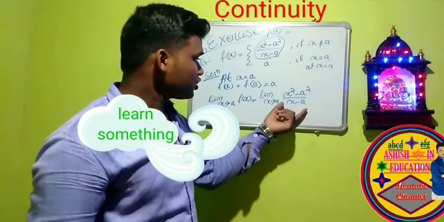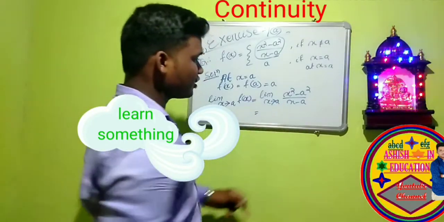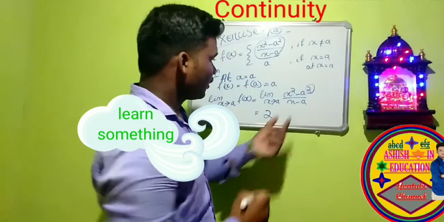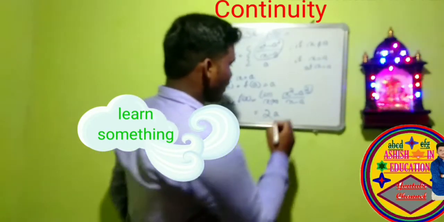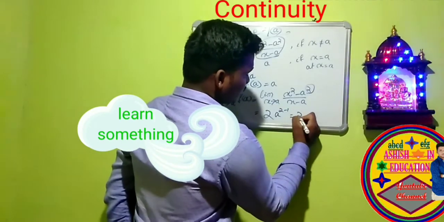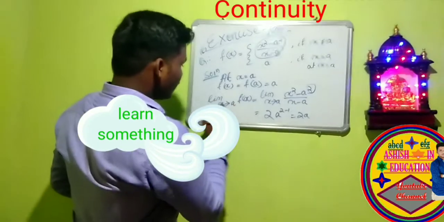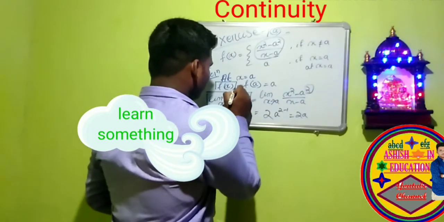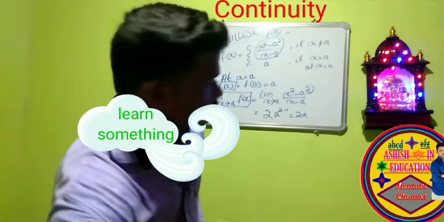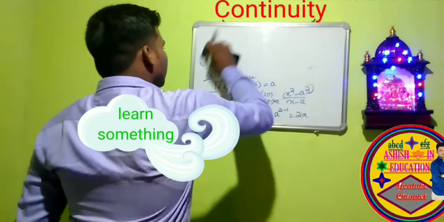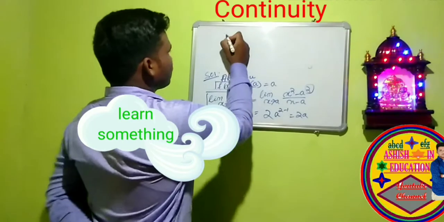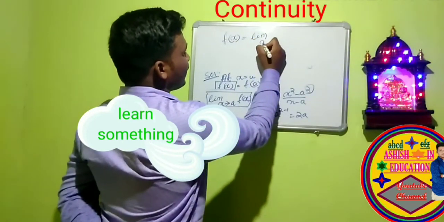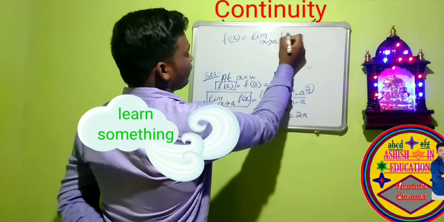We discussed this formula, that is first of all n, here n is 2, so 2 a to the power 2 minus 1, that is 2a. So here f of a does not equal limit x tends to a, f of x.